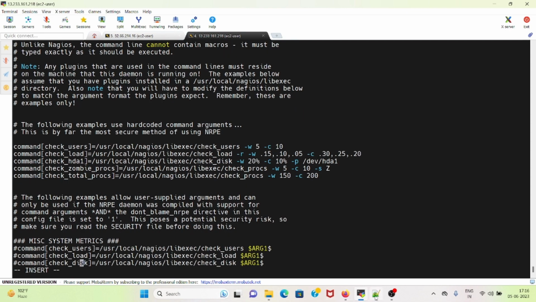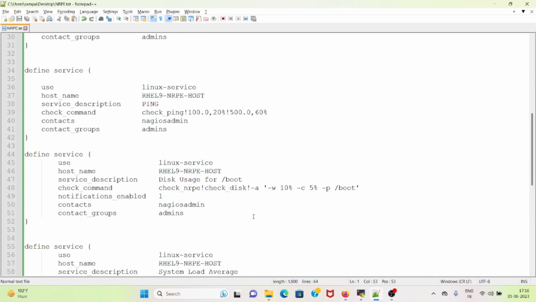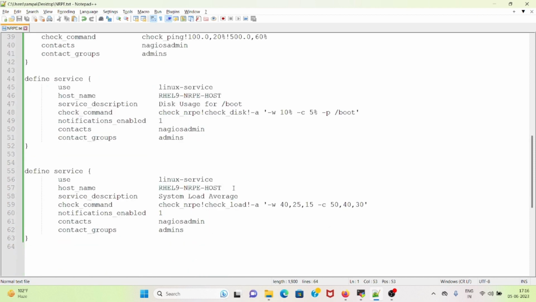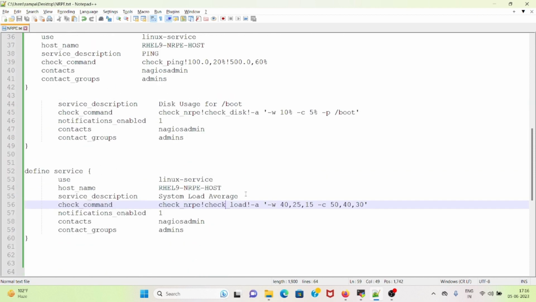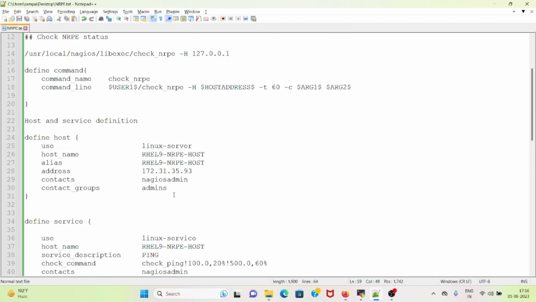And in my script I have written some of the configuration for services where I am checking for check disk, check load, and the ping will depend upon the check ping command.